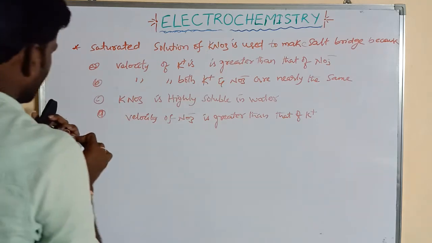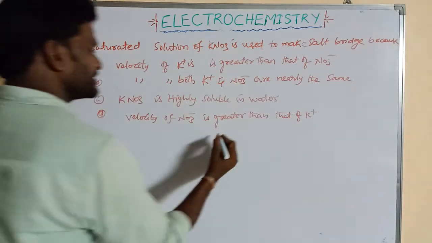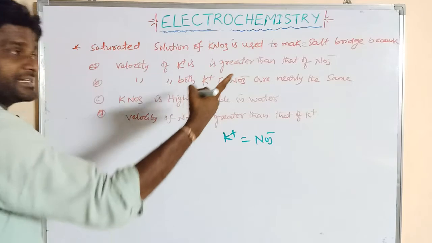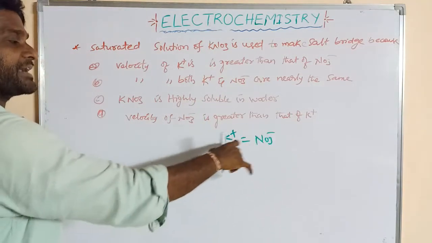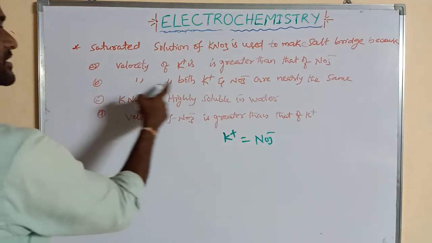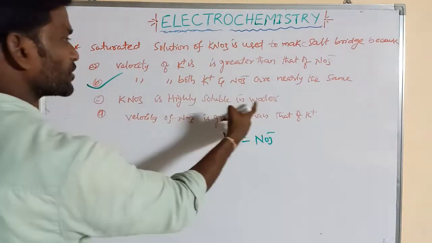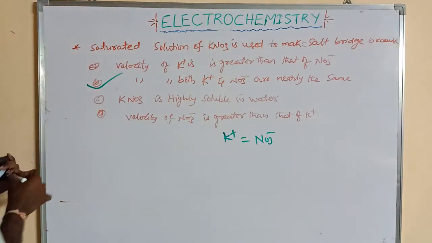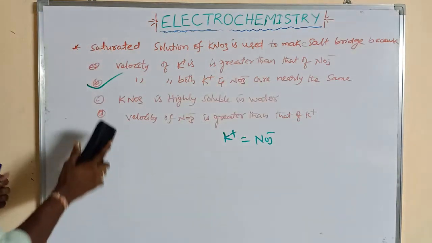We know that the velocity of cations and anions are equal in a salt bridge. So the velocity of K plus is equal to the velocity of NO3 minus. It already says that in a salt bridge the mobility of cations is equal to the mobility of anions. That means the velocity of cations is equal to the velocity of anions. That is the answer: the velocity of both K plus and NO3 minus are nearly the same. KNO3 is highly soluble in water, that's not the answer. Okay, so this is the answer.